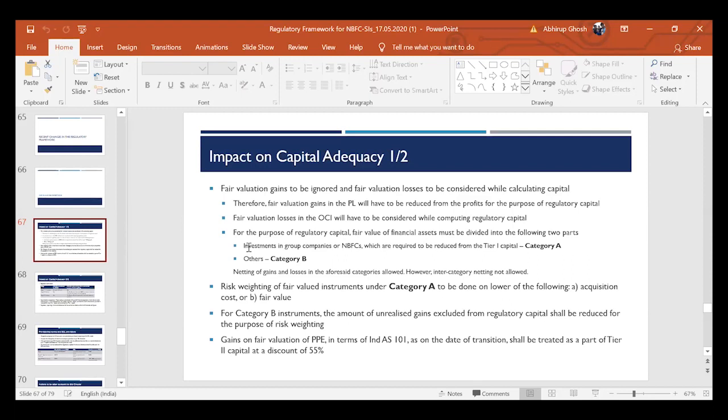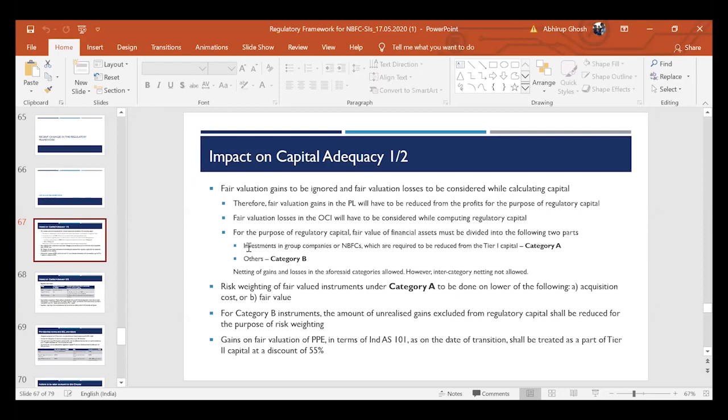The first part, I call it category A, represents investment in group companies and NBFCs which are required to be reduced from tier 1 capital, and any other financial asset apart from category A is category B.